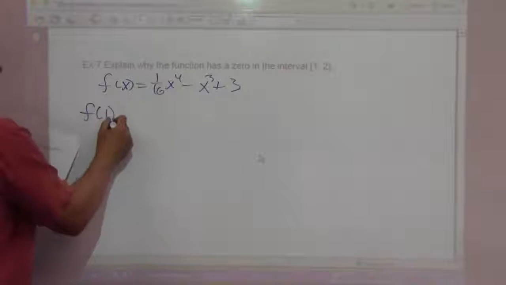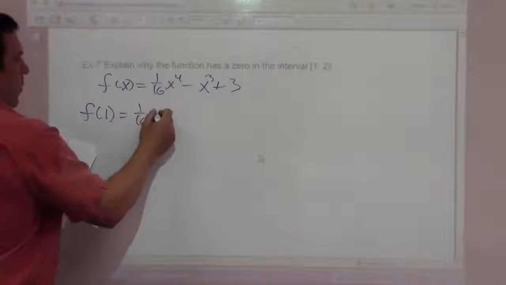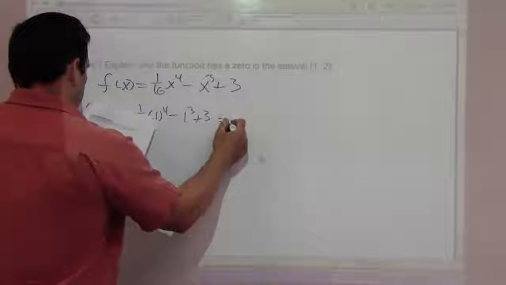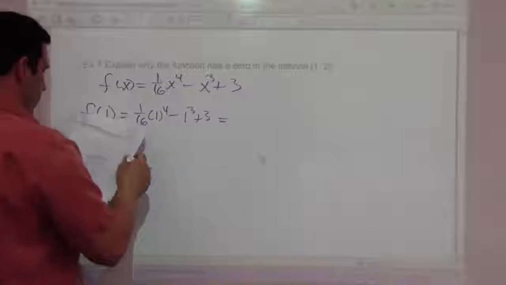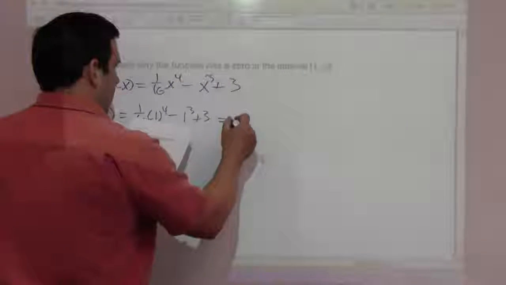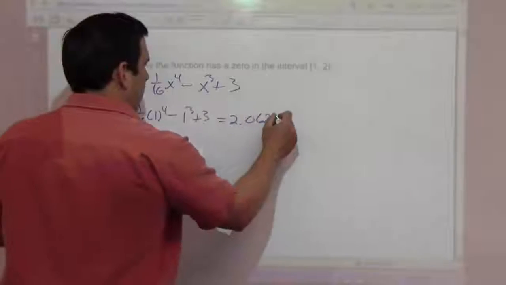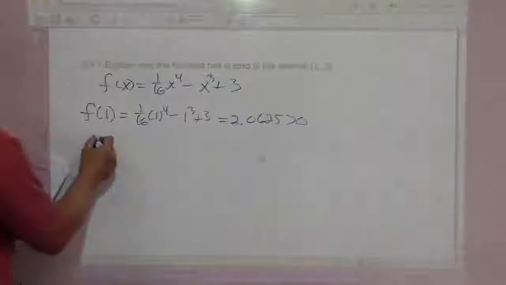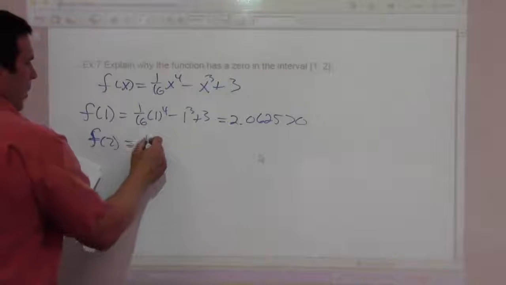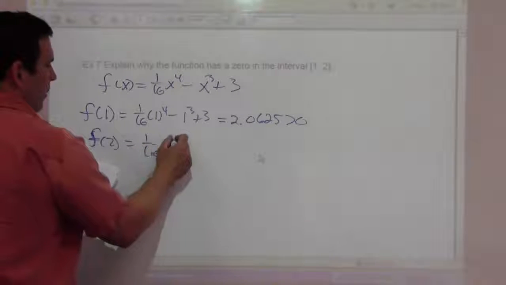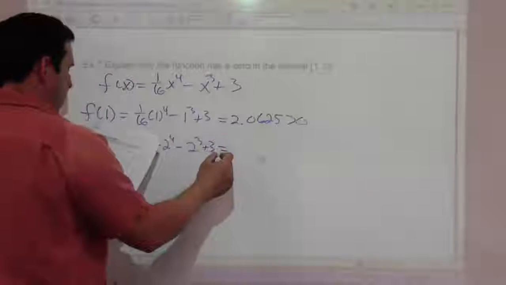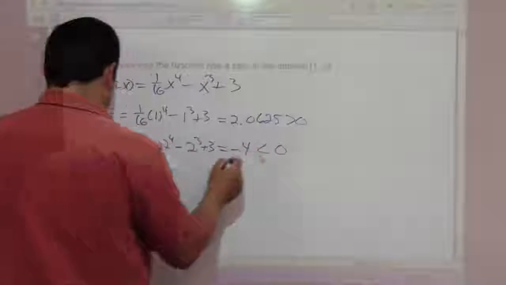Well, f of 1 is 1/16 times 1 to the 4th minus 1 cubed plus 3, and that's going to be 2.0625, and that's positive. f of 2 is going to be 1/16 times 2 to the 4th minus 2 cubed plus 3, and that's going to be -4, and that's negative.